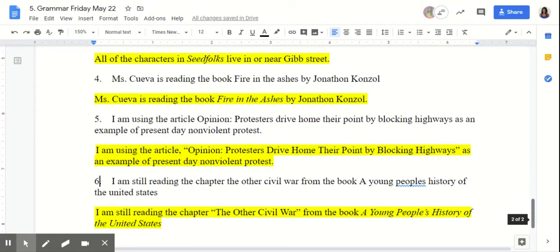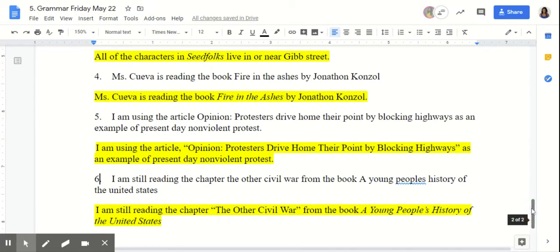Number five, I'm using the article opinion. Protesters drive home their point by blocking highways as an example of present day nonviolent protest. So, if it's an article, is it long form or short form? Correct. It is going to be short form because it's inside of a newspaper or a magazine.